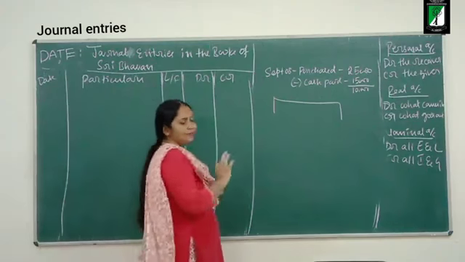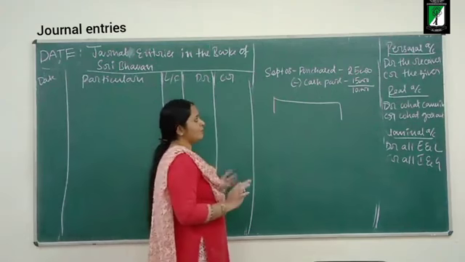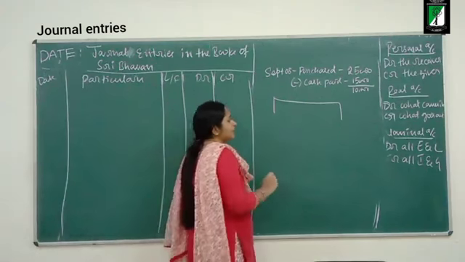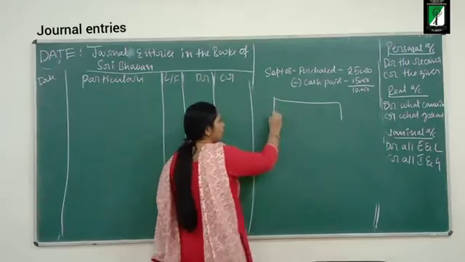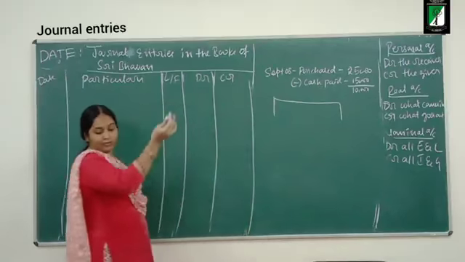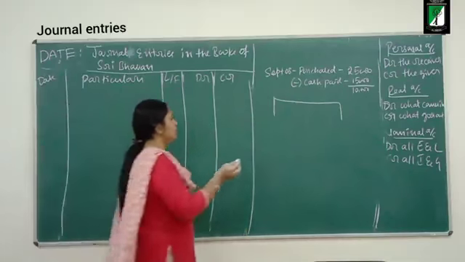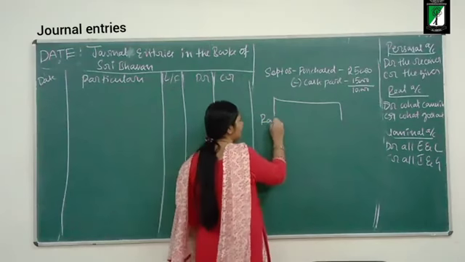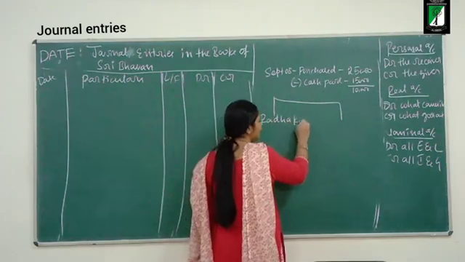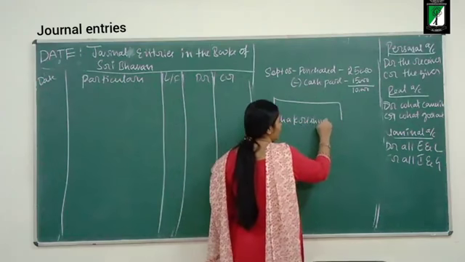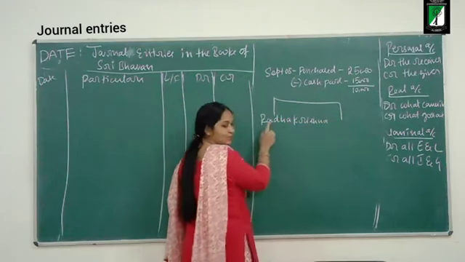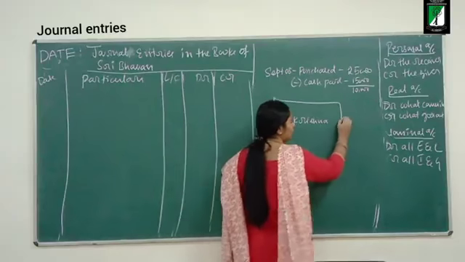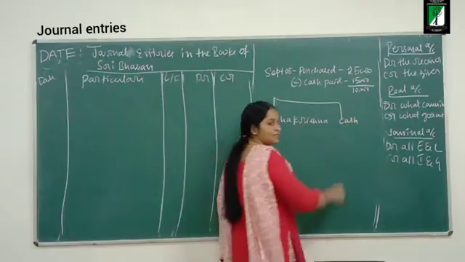Now it is paying 15,000, so I have to pass the journal entry. The business is paying money to Radha Krishna. Who is the receiver? Radha Krishna. What is the business giving?